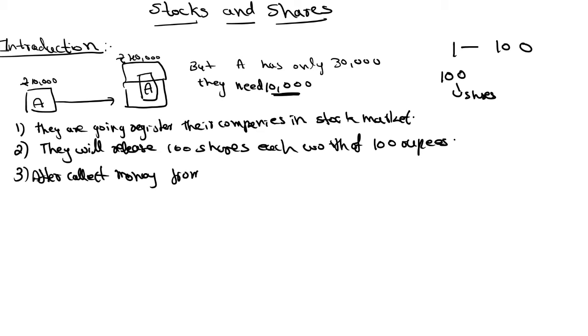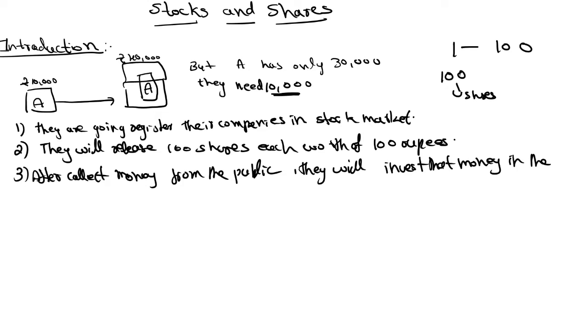So after collecting money from the public, they will invest that money in the company. Then the question is, what are the uses for the public who are going to buy the shares? Now see, there is always a chance of getting profit or there may be a loss in business, right?